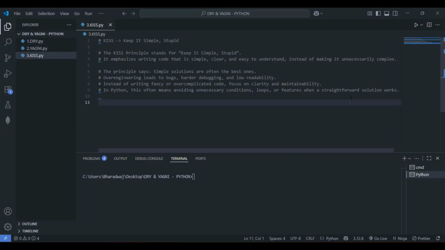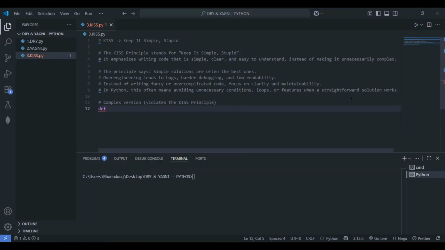So let me comment this one and write here, this is the complex version. It violates the KISS principle. Let's write the complex version first.